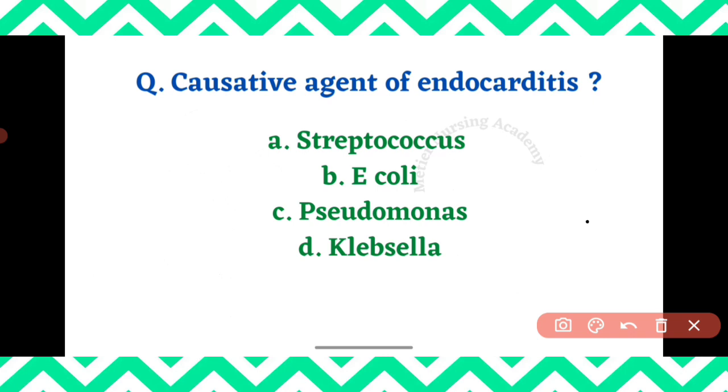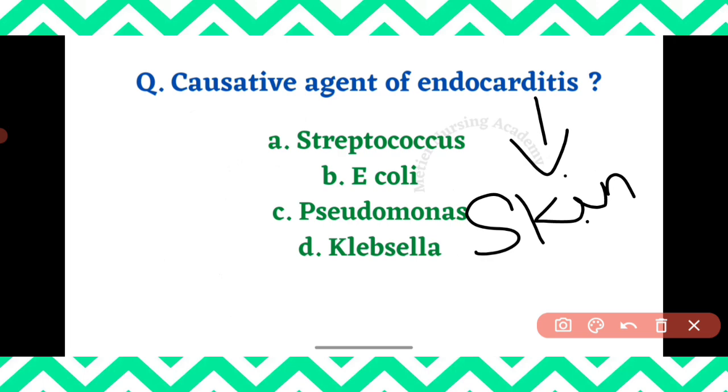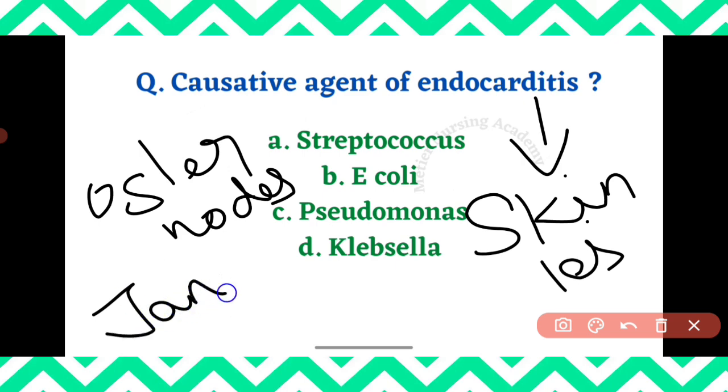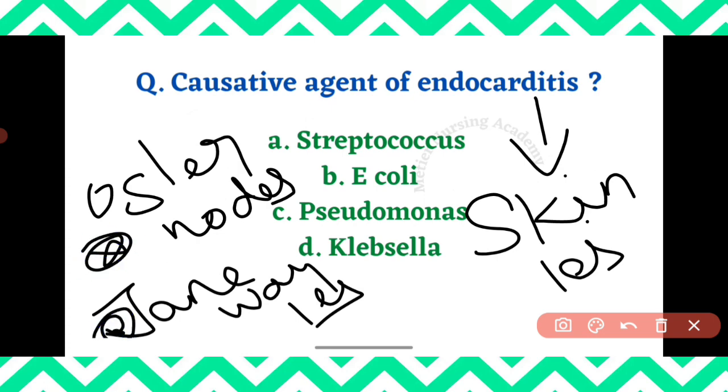What are the other golden points you should remember when you come across endocarditis? The clinical manifestations: in endocarditis, skin lesions will be there. Two skin lesions you have to remember. This is the classical manifestation. What is that? Osler nodes and Janeway lesion. These two things you have to remember.